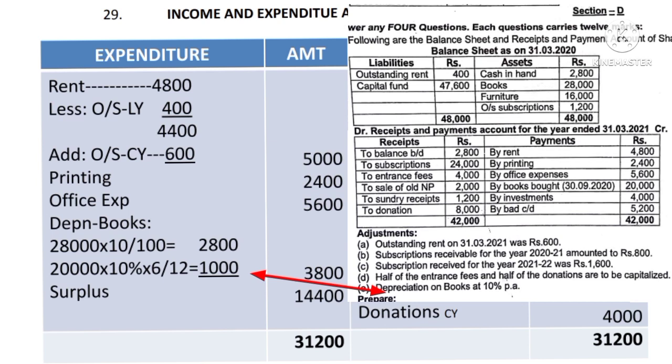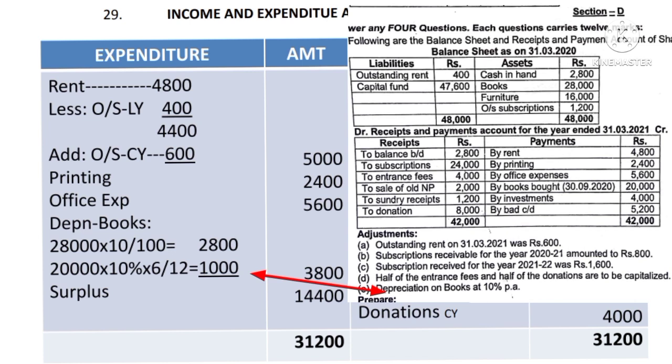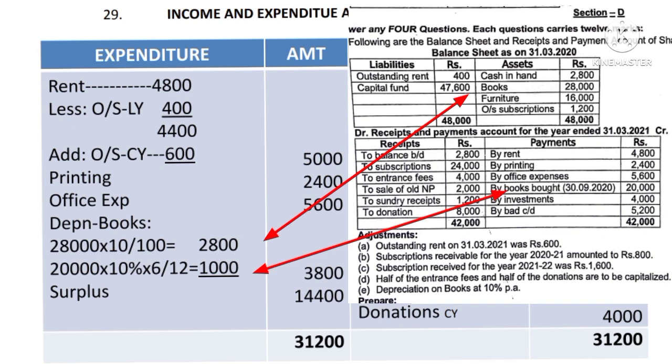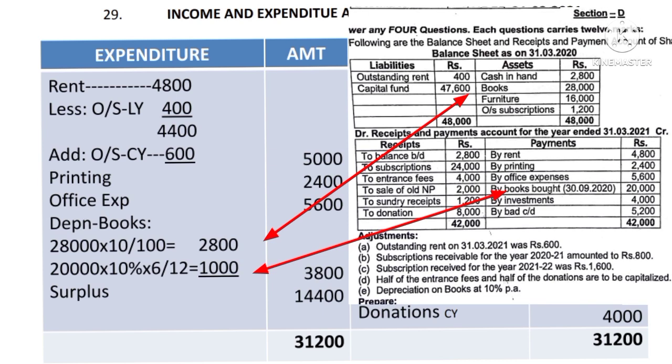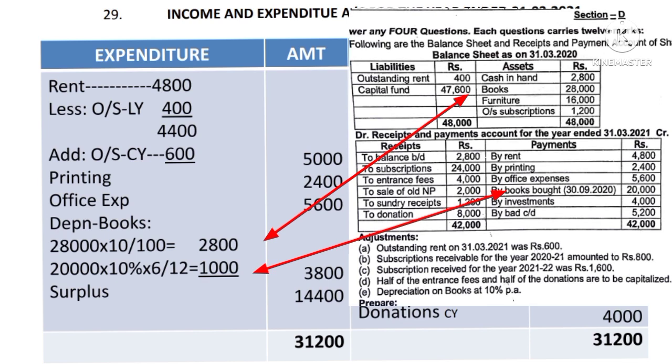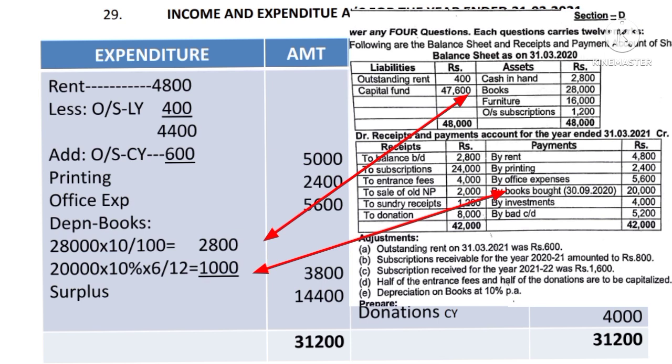Now last adjustment, depreciation on books at 10%. So books in the last year 28,000, so charge depreciation on 28,000 for full year. So therefore depreciation on books is equal to, I have written below, 28,000 into 10 upon 100, it comes to 2,800. Then again in the current year they have purchased books of rupees 20,000 on September 30. It means it is used in the current year only for 6 months. We have to charge depreciation only for 6 months. So it comes to 20,000 into 10 upon 100 into 6 upon 12 means 1,000. So total depreciation comes to 3,800.